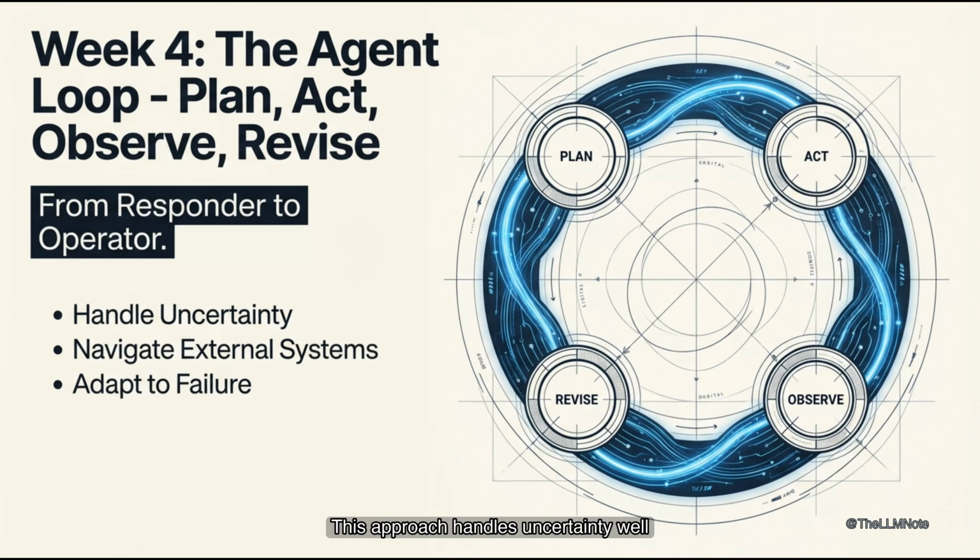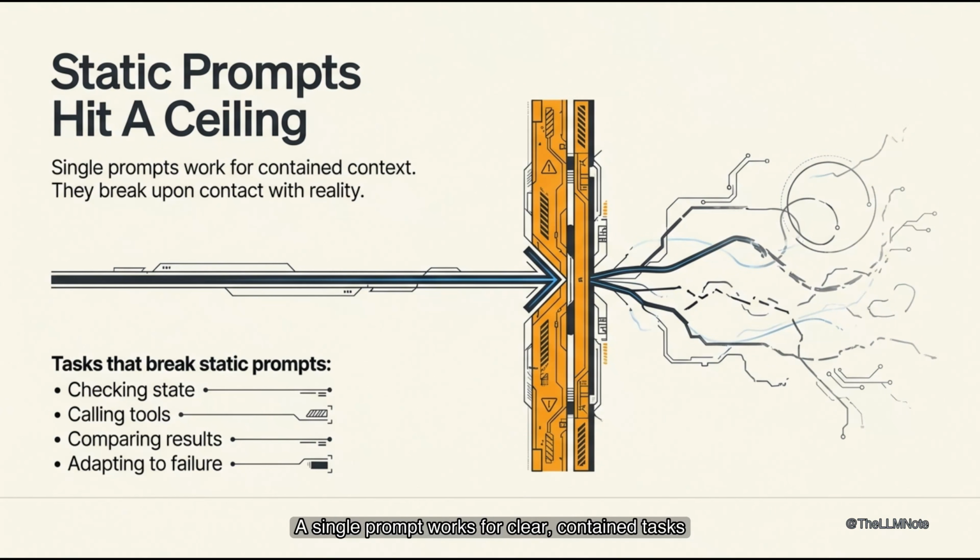This approach handles uncertainty well. It works with external systems and partial data. Even when failures occur, it avoids guesswork. A single prompt works for clear, contained tasks. It fails when state checking is needed. It struggles with tool calls or result comparisons. It can't adapt after a failure occurs.